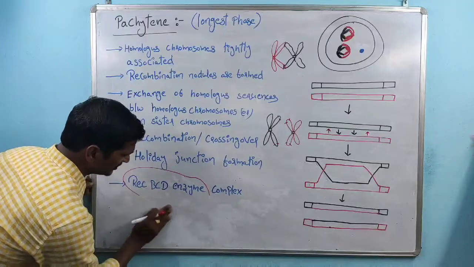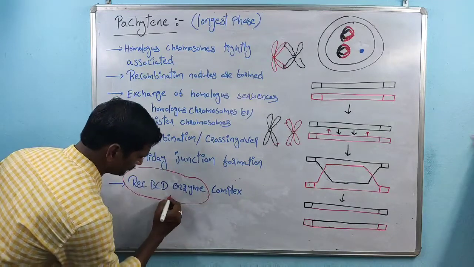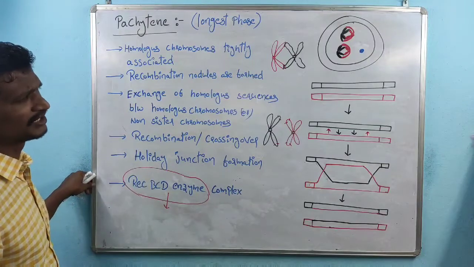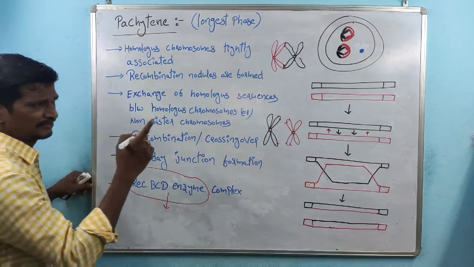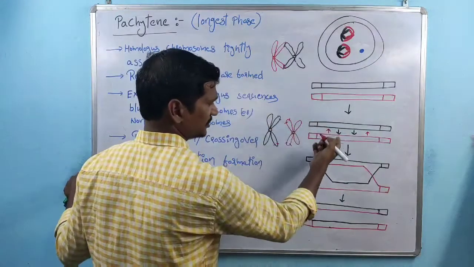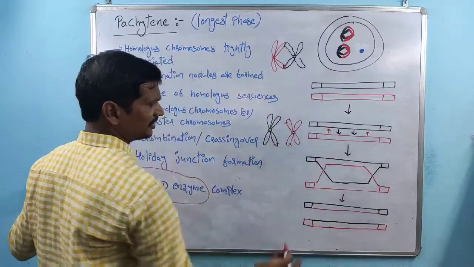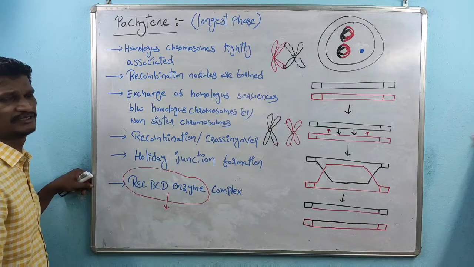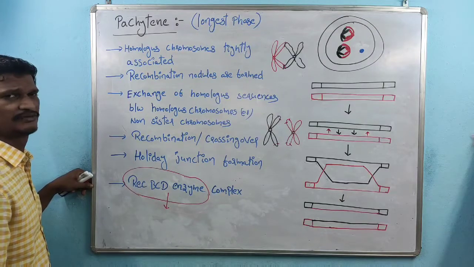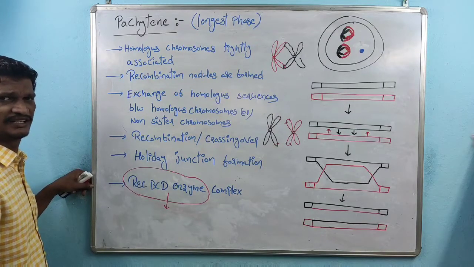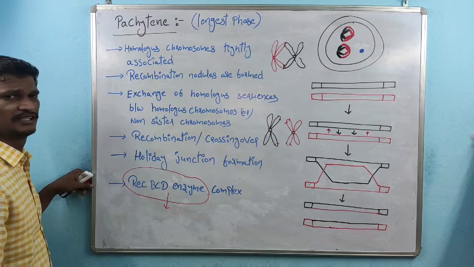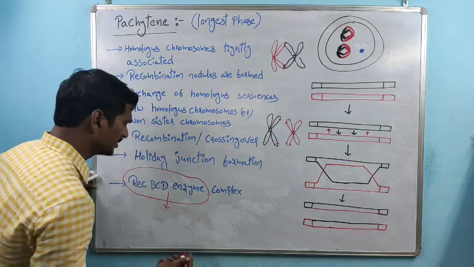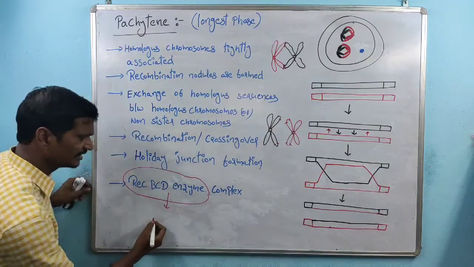Again, this one is also very easy. The RecBCD enzyme is involved in the process. The very first step is that the homologous sequences are identified, and then the sequences are cut, shifted, and ligated. The RecBCD majorly does three functions.